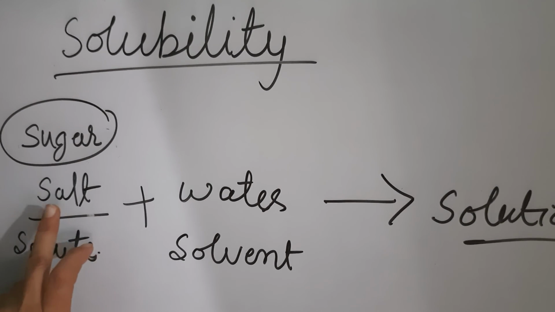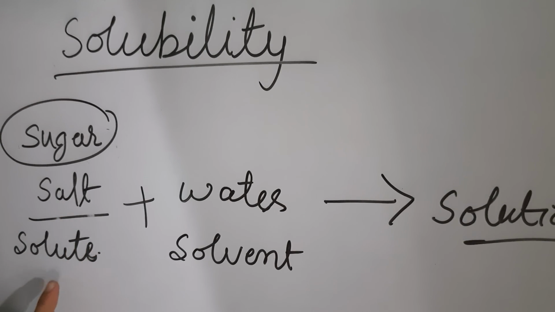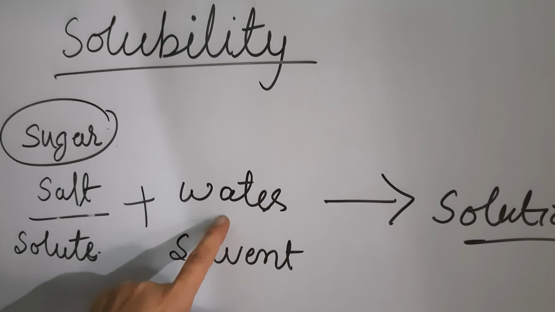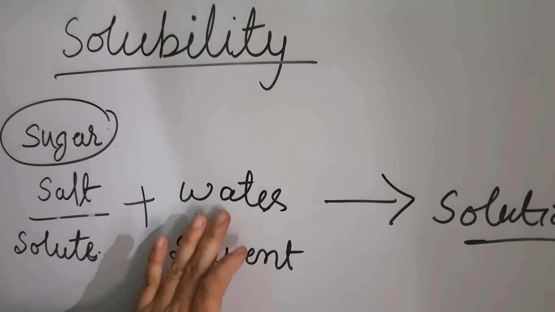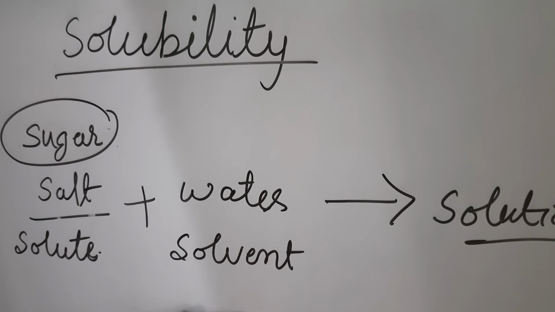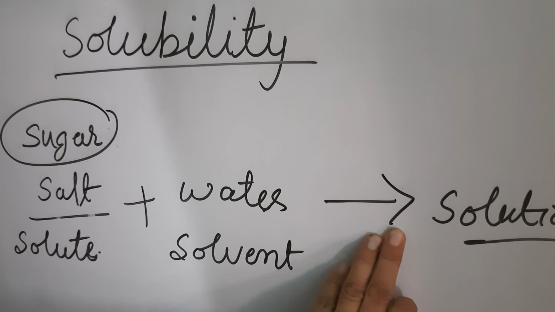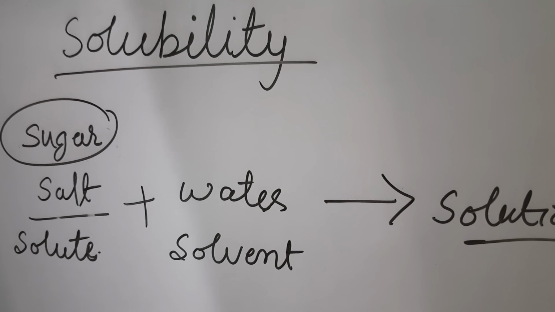Now the substance that dissolves in liquid is known as solute, and the liquid in which the solute dissolves is known as solvent. The new liquid formed is known as solution.